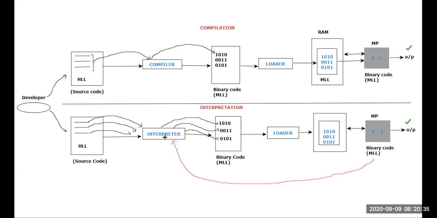An interpreter is a system software which will convert the high level language into machine level language, not in a single shot, but line by line. That means line by line execution happens with an interpreter, whereas with a compiler, in a single shot, everything is executed. Is there any doubt for anyone?